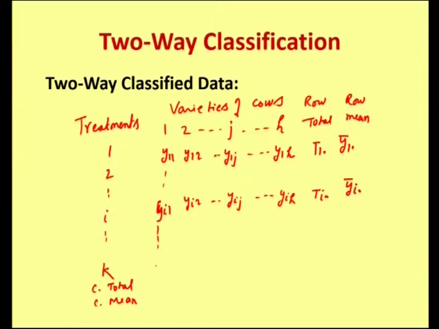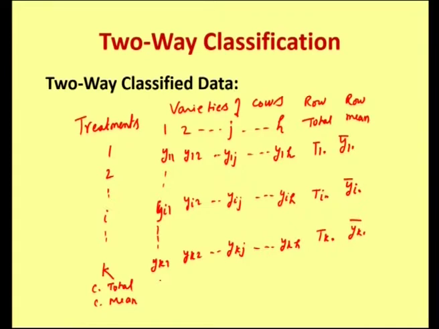Finally we have the kth treatment Yk1, Yk2, Ykj and Ykh, and for the kth row the total is Yk dot and the kth row mean is Yk dot bar.